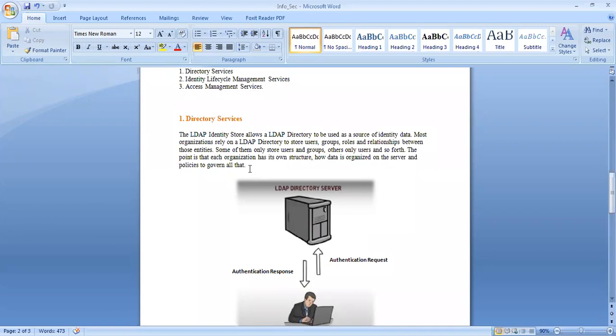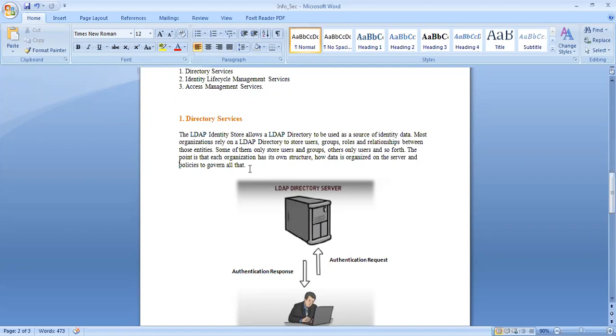Now talking about LDAP, also called the Lightweight Directory Access Protocol. It is the protocol that enables communication of an application with other directory services servers.